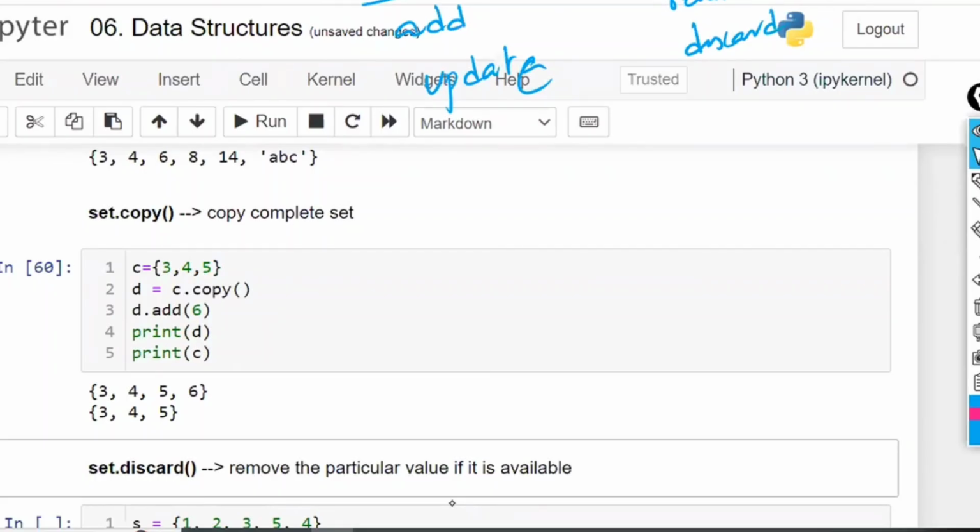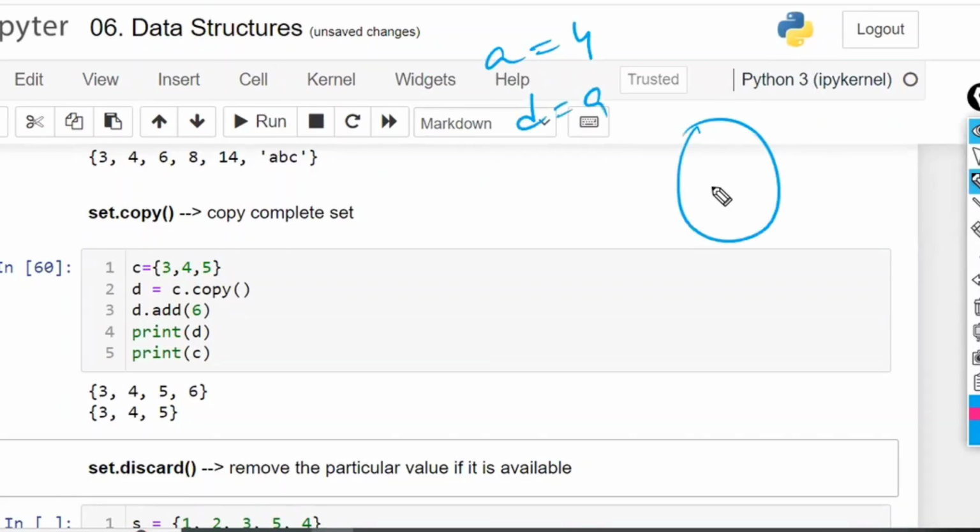Yes, in the set only shallow copy is possible. Deep copy is general, not only for this one, for anything deep copy is possible. For example, A is equal to 4, D is equal to A. Automatically deep copy only, right? Deep copy is by default. Shallow copy is special, using dot copy. Once you write dot copy, it is going to change. By default in Python, the objects are created based on the value. That is default.